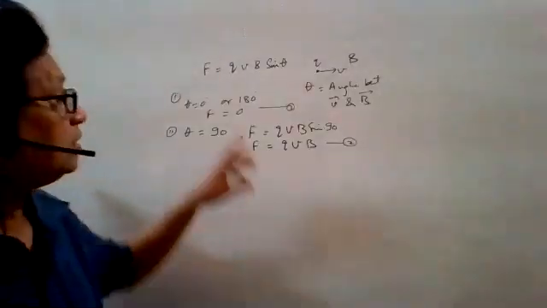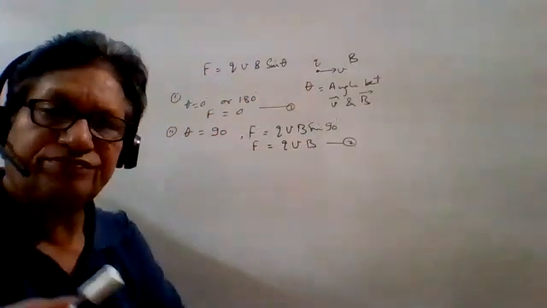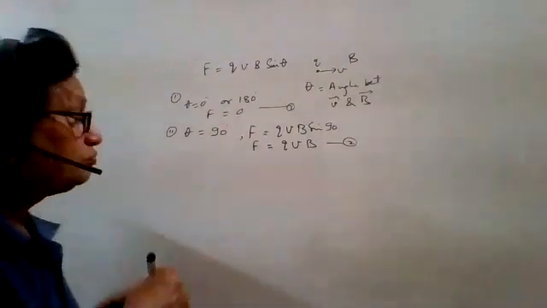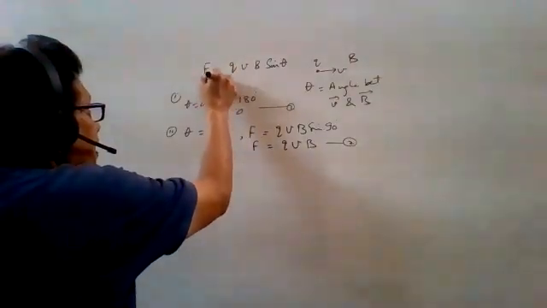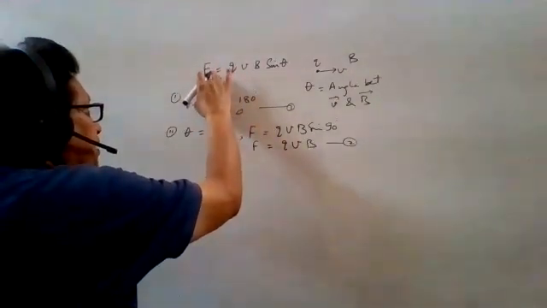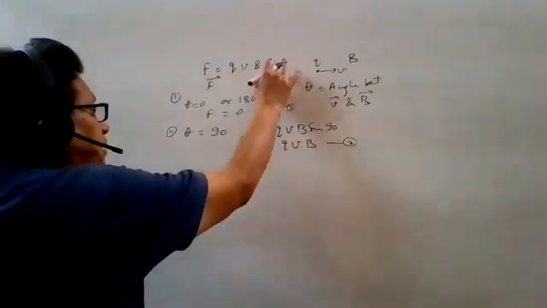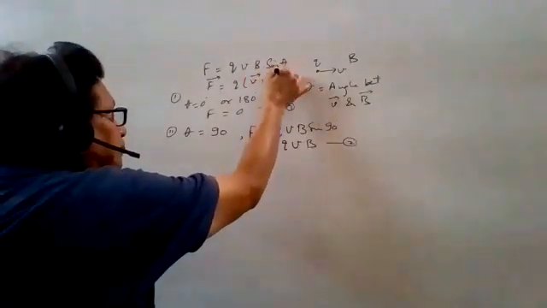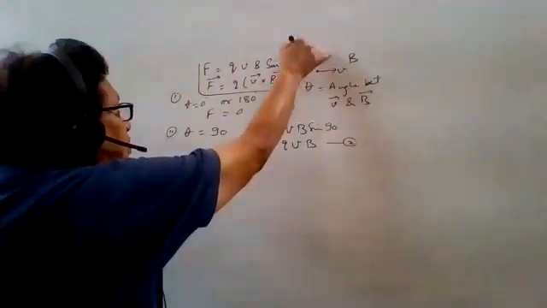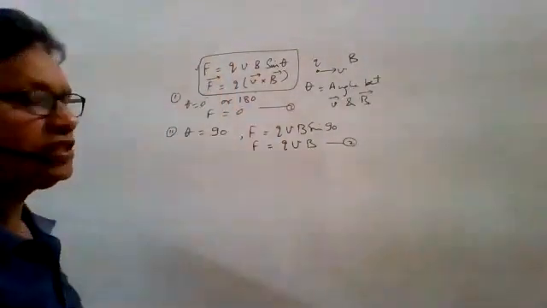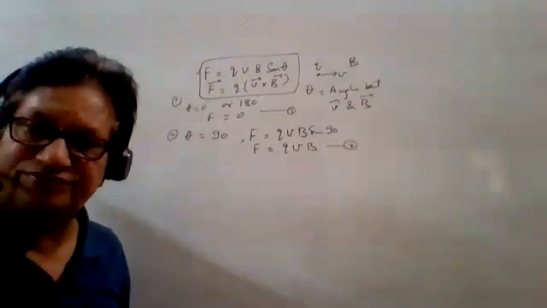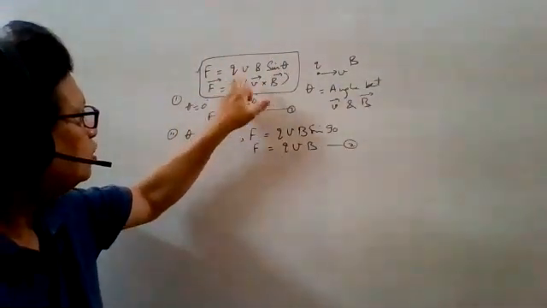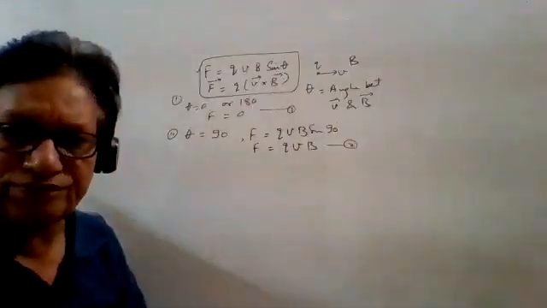Because this is the magnitude of the force, and force is a vector quantity, direction must be there. If we write the force in vector form, because of sin theta, it is a cross product. So this is the formula of force: F equals Q V B sin theta, and in vector form, F equals Q V cross B.